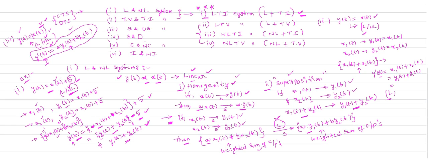If the system defined by the equation consists of the constant values, definitely that system is a non-linear system. So y equal to mx plus c is of the form where c is a constant. The system described by the equation consists of the constant values. Definitely that is a non-linear system. You can make note of these valuable points. You can directly say whether the given system described by the equation is linear or non-linear, depending on the observations.